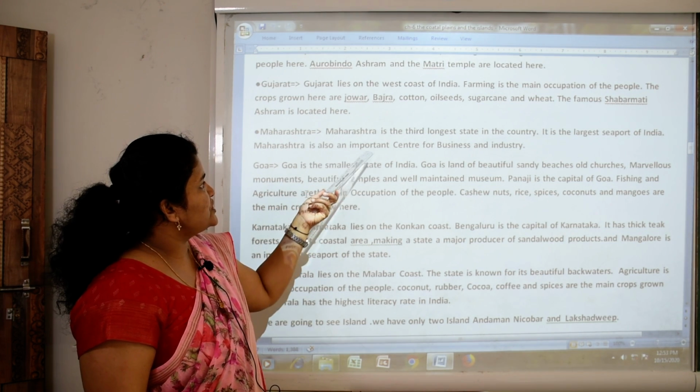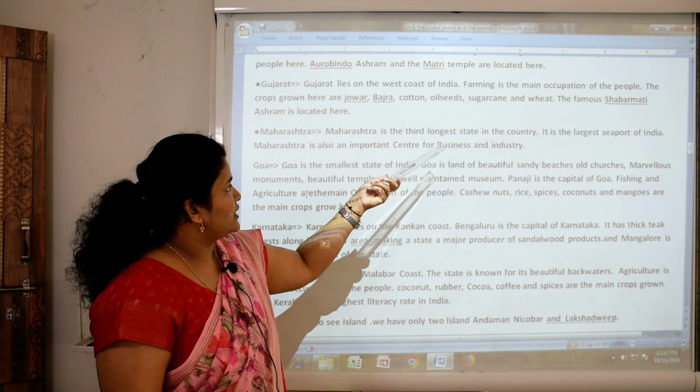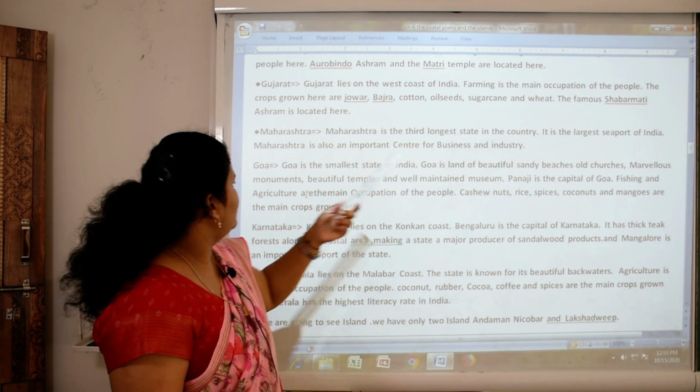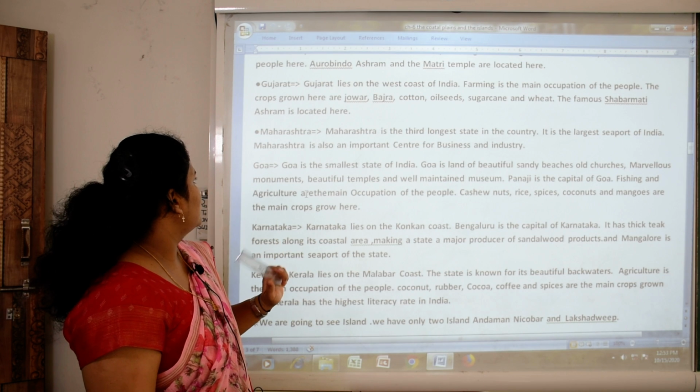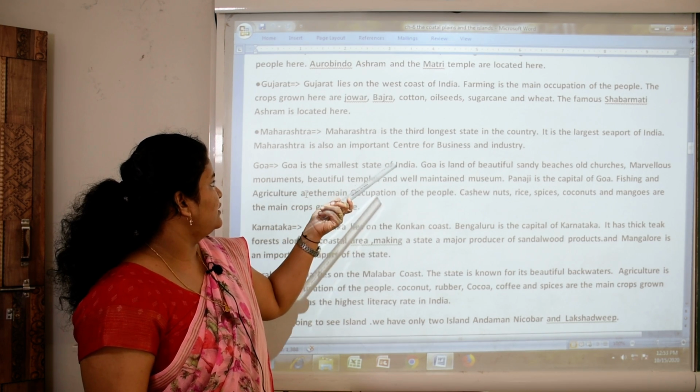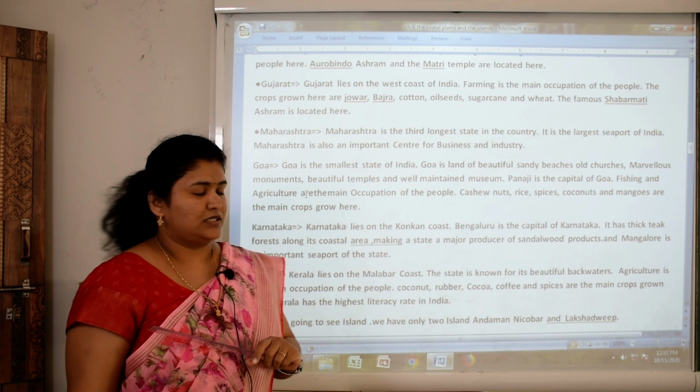Maharashtra. Maharashtra is the third largest state in the country. It has the largest seaport of India. Maharashtra is also an important center of business and industries.